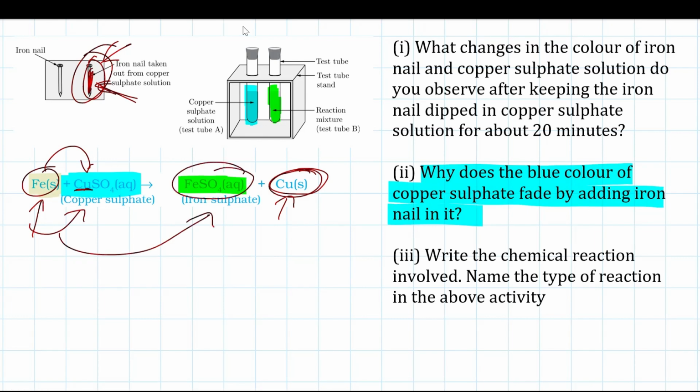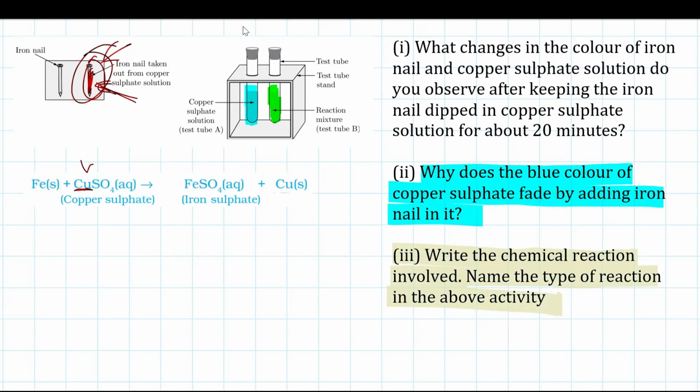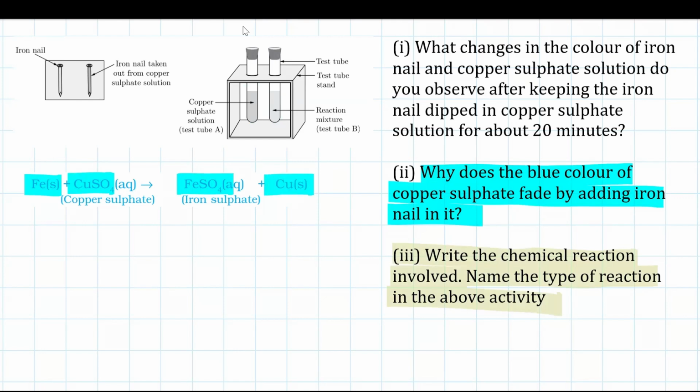The later part says to write down the chemical reaction involved. Yes, we have written it, and to name the type of reaction. Well, clearly it is a displacement reaction. And as you can see, iron being more reactive displaces copper from its salt solution to form iron sulfate, and copper is displaced. That's what we will be writing here.